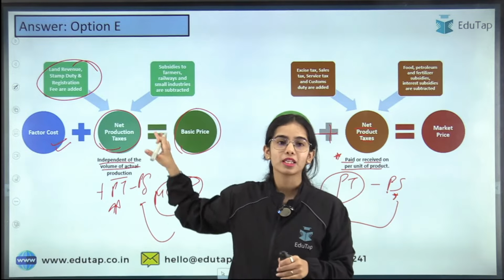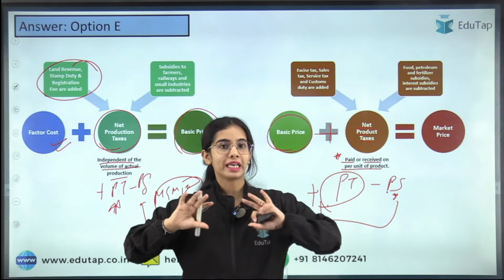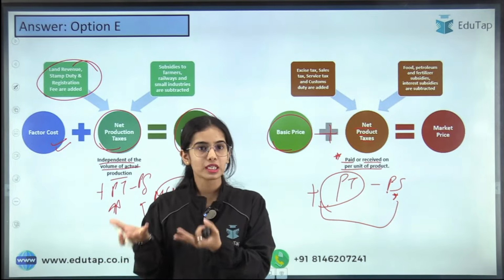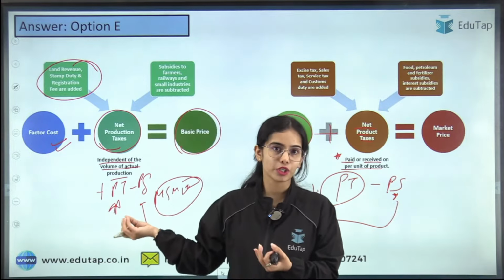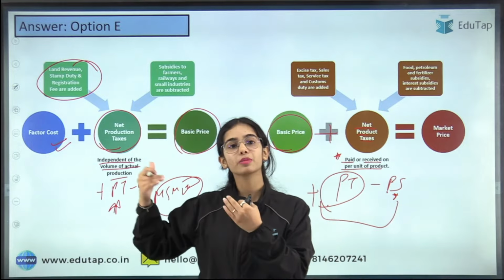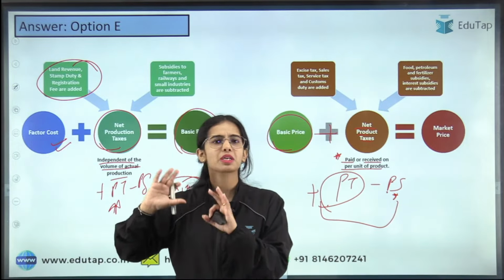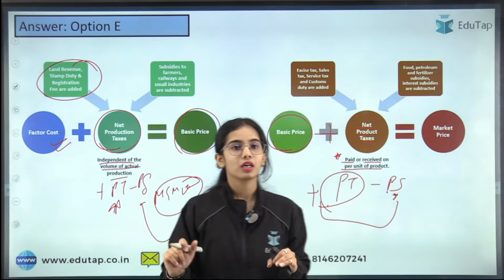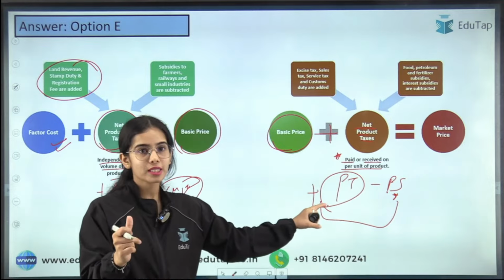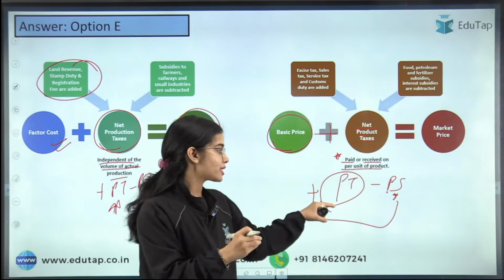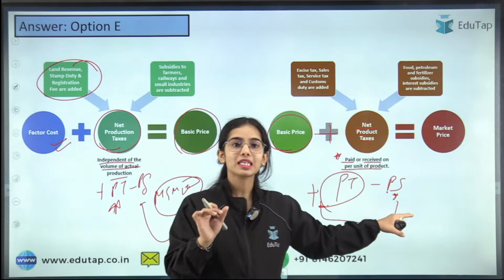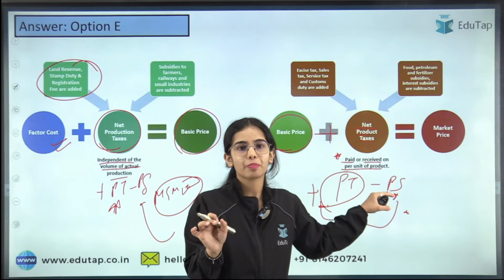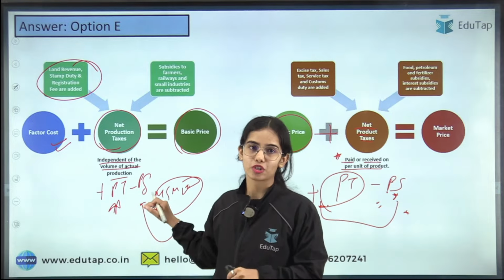So production tax and production subsidy are independent of the volume of actual production. Just because you are in the production of a particular thing, you have to pay this duty, this tax, or just because you are a farmer, just because you are an MSME, you are getting some particular subsidies. Now the product tax or product subsidy means tax is paid on per unit of product, and subsidy is received on per unit of product. So they depend on the actual production, while production taxes do not depend on the actual production.